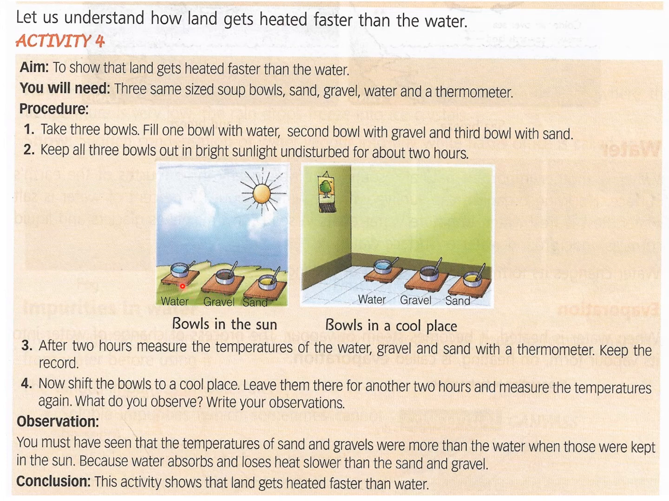So what happens in the afternoon? Land or gravel, sand, gets heat faster and the water remains at a little lower temperature. Then what happens when we keep it inside the room? Then these two, gravel and sand, become cool faster, but the water slowly brings down the temperature. So you can see the conclusion is that this activity shows that land gets heated faster than water.